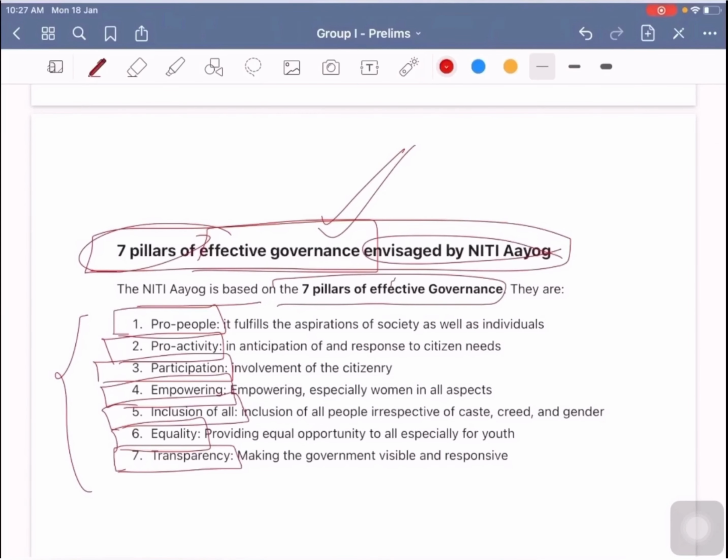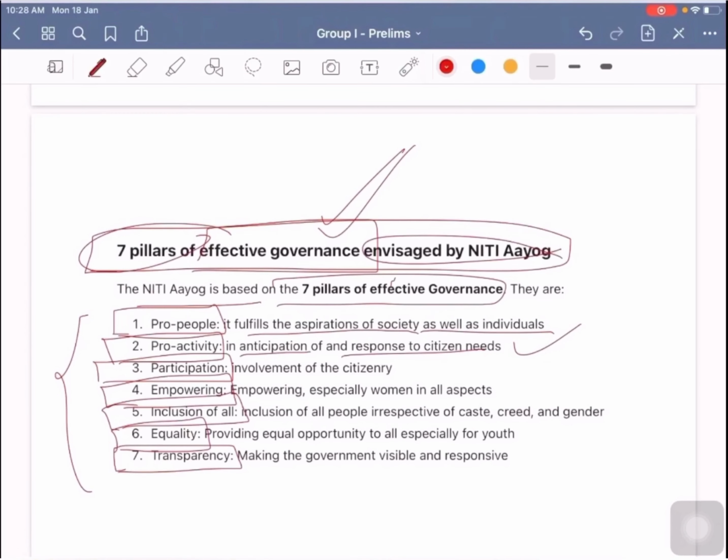These 7 aspects or principles or pillars of effective governance are the basis for Niti Aayog, and Niti Aayog stresses on this. For example, pro-people: it fulfills the aspirations of society as well as individuals, and proactivity in anticipation of and in response to citizen needs. The policies of Niti Aayog are in anticipation or in response to citizen needs.